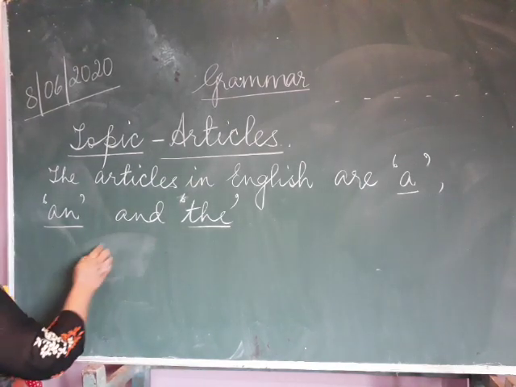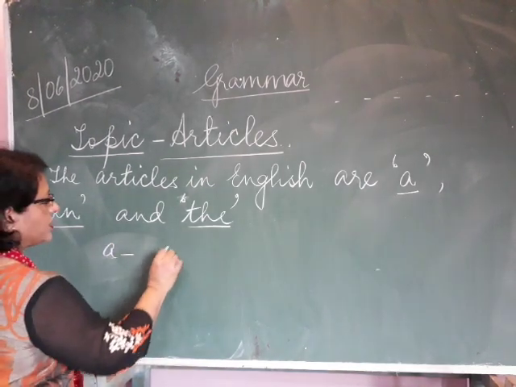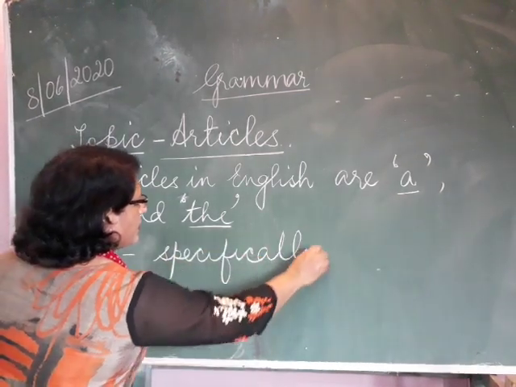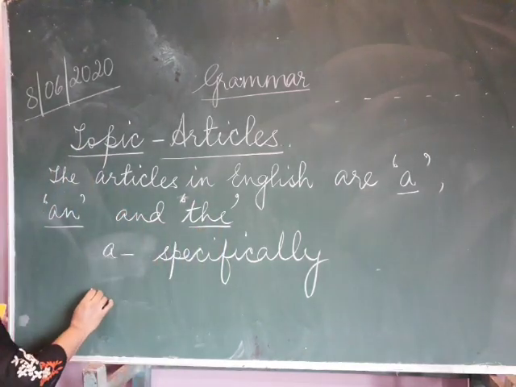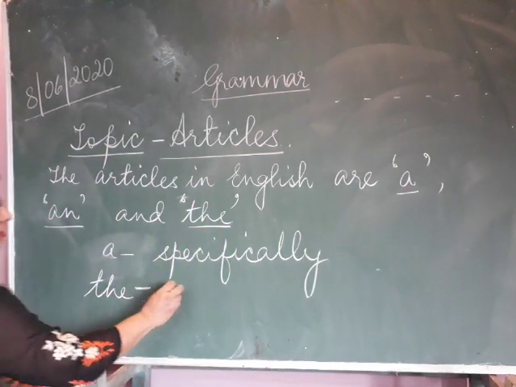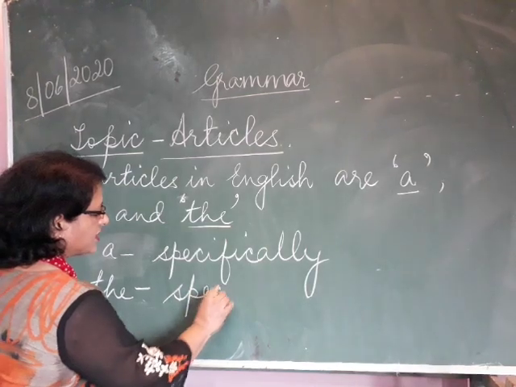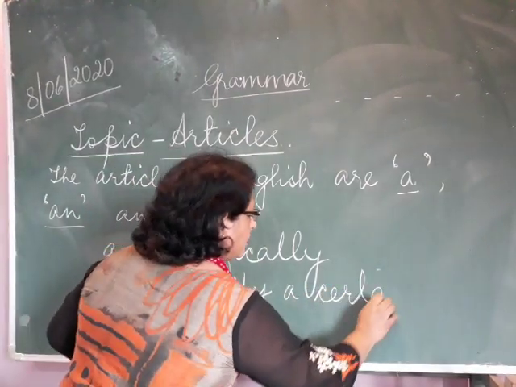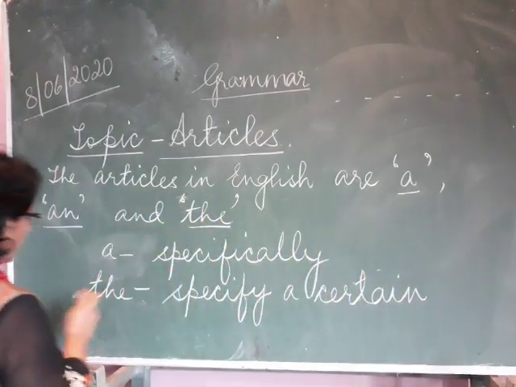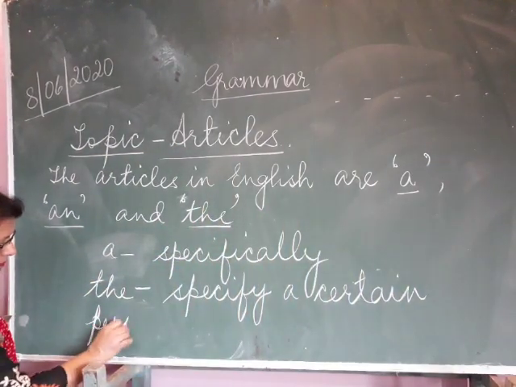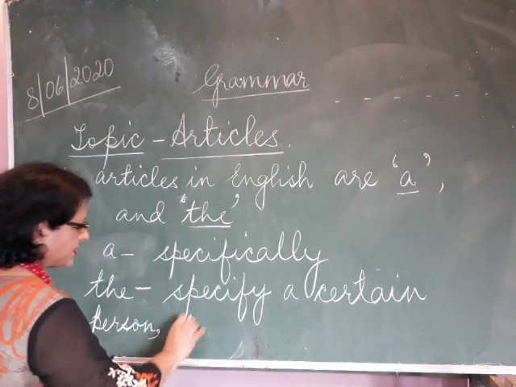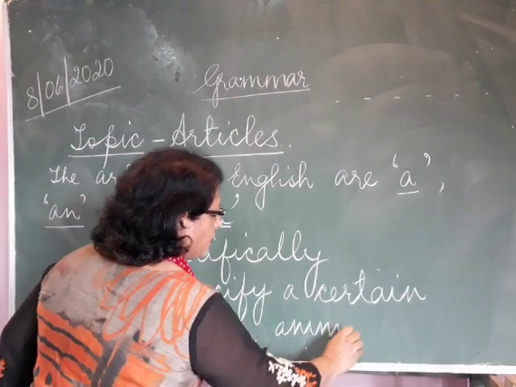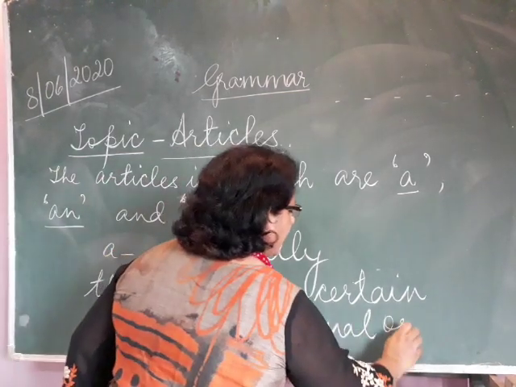Article a is not used specifically, whereas article the is used to specify a certain person, place, animal or a specific thing.